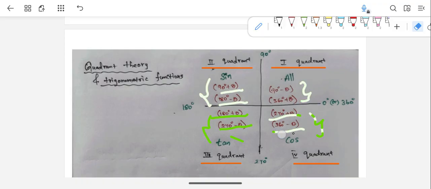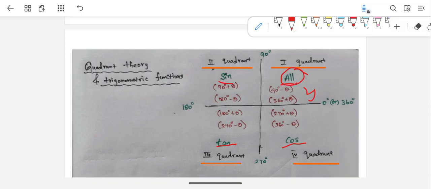I have written "all" in the first quadrant. In the second quadrant, I have written "sin". In the third quadrant, I have written "tan". In the fourth quadrant, I have written "cos". So what it means is that in the first quadrant, all trigonometric values will be positive, whatever the trigonometric value is.